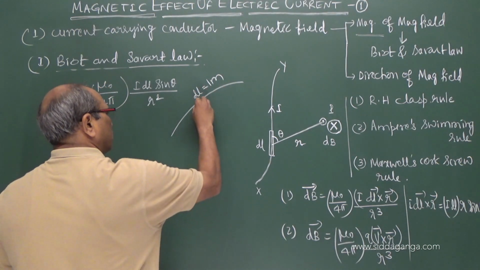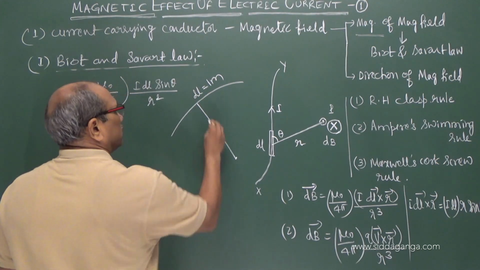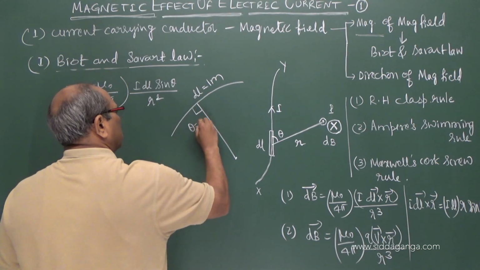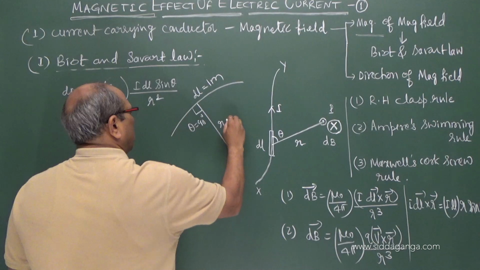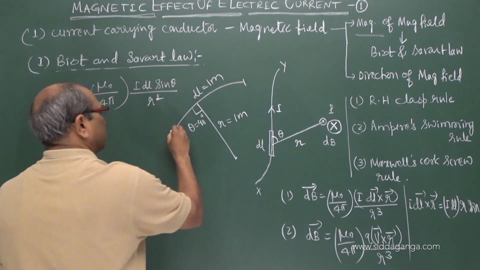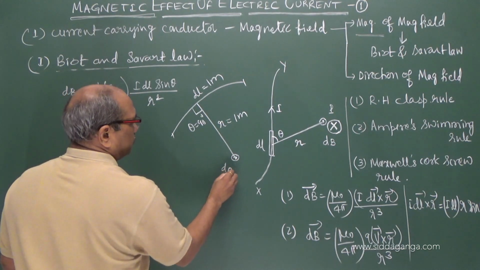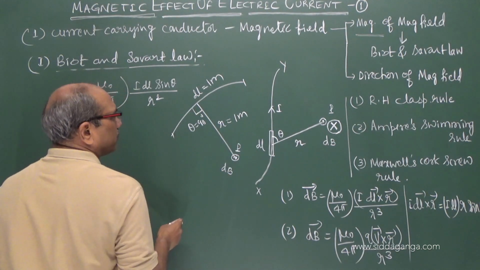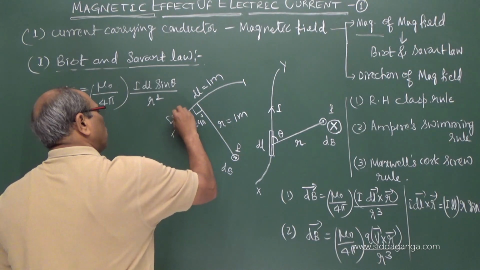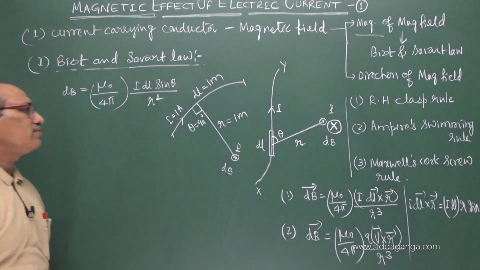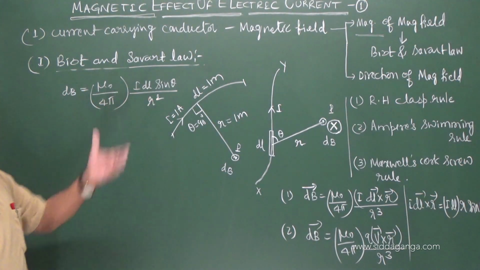So theta is 90 degrees, radius is 1 meter, part of a circle of length 1 meter I have taken. Here the magnetic field is produced at point B. Current can be said to be equal to 1 ampere. Now think about this, what happens?